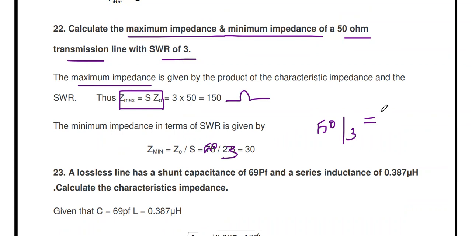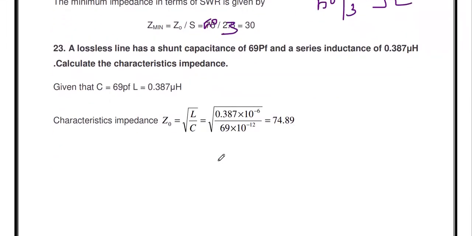So you just calculate 50 divided by 3 ohms, that is the answer. Okay, so this is the answer for minimum and maximum impedance. Maximum impedance is S into Z0. Minimum impedance is Z0 divided by S. Okay, then the next question.